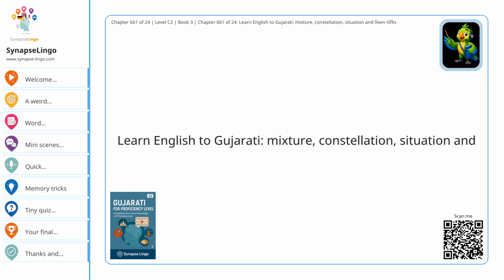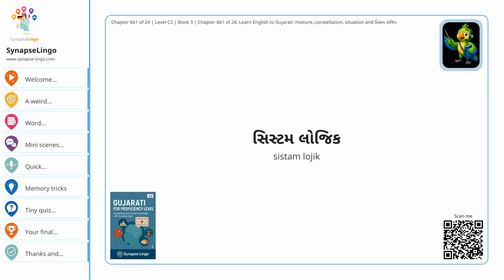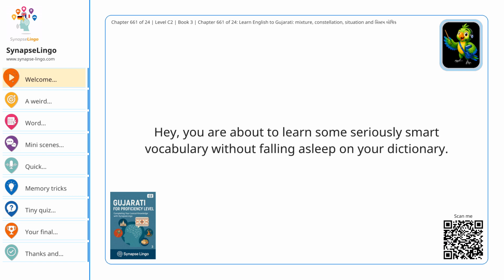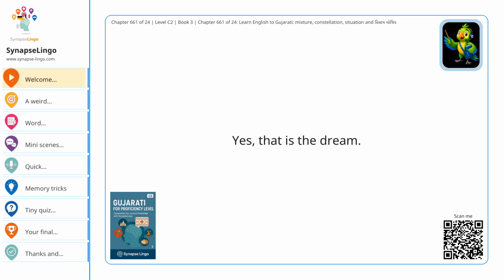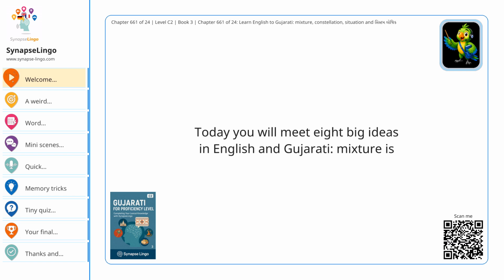Learn English to Gujarati. Mixture, constellation, situation and System logic. Welcome, brave word explorer. Hey, you are about to learn some seriously smart vocabulary without falling asleep on your dictionary. Yes, that is the dream. Today you will meet 8 big ideas in English and Gujarati.